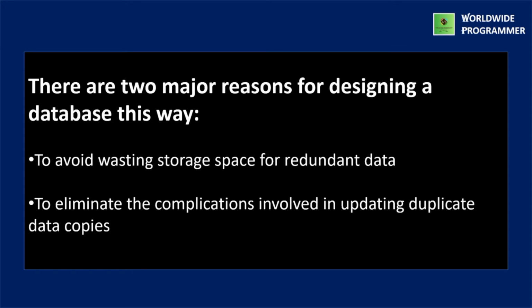There are two major reasons for designing a database this way. First reason is to avoid wasting storage space for redundant data, and the second major reason is to eliminate the complication of updating duplicate data copies. These are the two major reasons for designing a database.